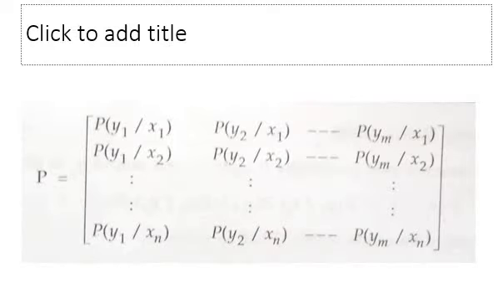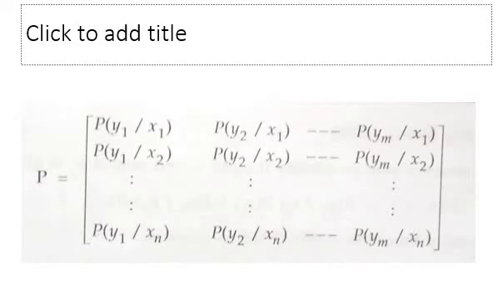Each one can be characterized by the channel matrix, or you can also call it the probability transition matrix. Based on the probability transition matrix, the characteristics of the channel change, and let's see what this probability transition matrix is. In general, for any discrete memoryless channel, we can define the channel matrix or